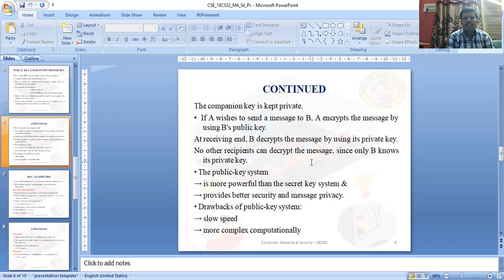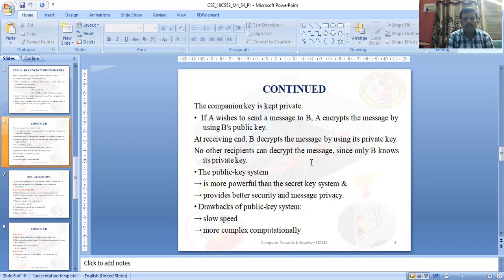The public key system is more powerful than the secret key system. The secret key system is also called a symmetric key system. The public key system uses a pair of keys, one private and one public. So it is more powerful and provides better security and message privacy.